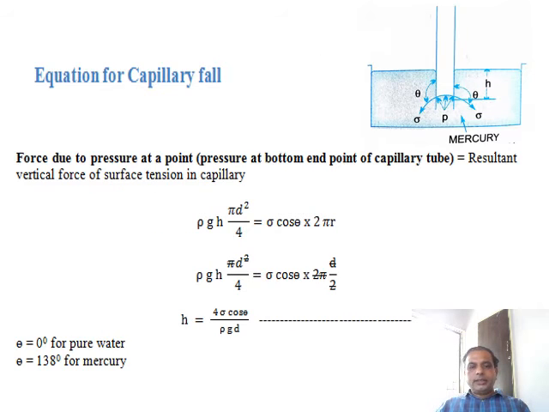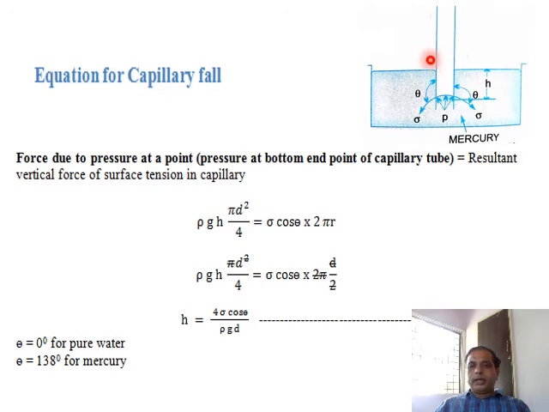After understanding capillary rise, now we have to discuss the capillary fall. To understand, again, I have taken an example here of static fluid. A container is taken and filled with some liquid. This is called the free surface of the liquid in the container.